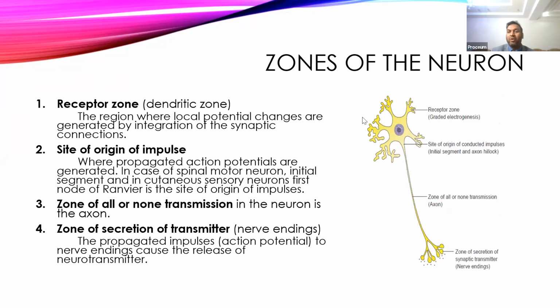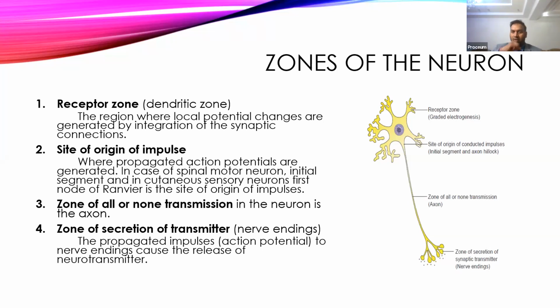Now, Schwann cells are present in both the central nervous system and the peripheral nervous system. So the tracts, the pyramidal tracts, all those things, they are myelinated tracts. So in that also Schwann cells are present.